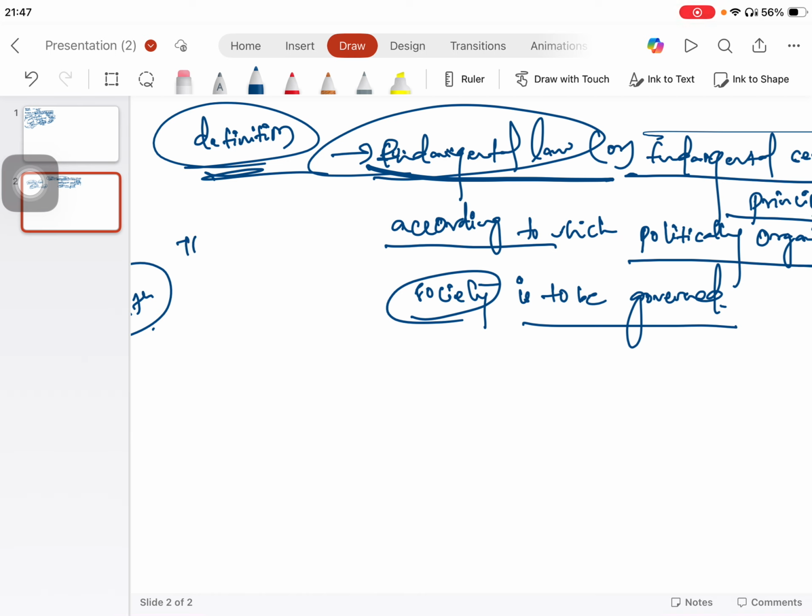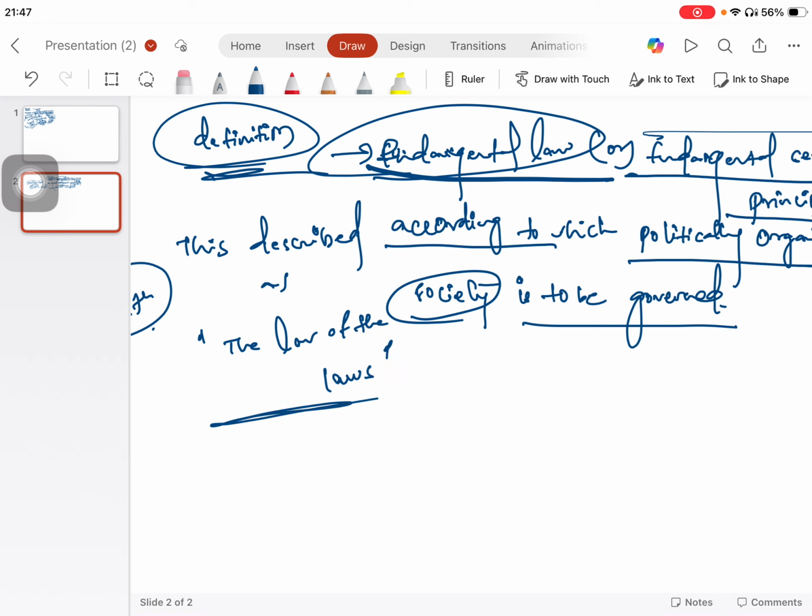This is also described as the law of the laws because this is a supreme law. Many colonized countries around the world, after they gained independence from the colonizers, had as their first task to frame a constitution according to which the nation would be governed.